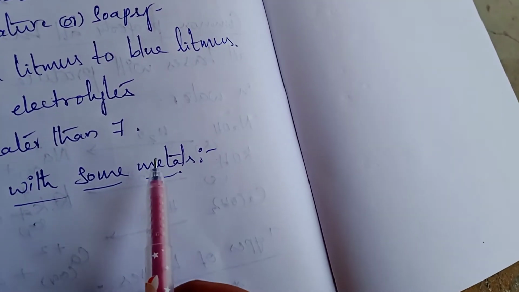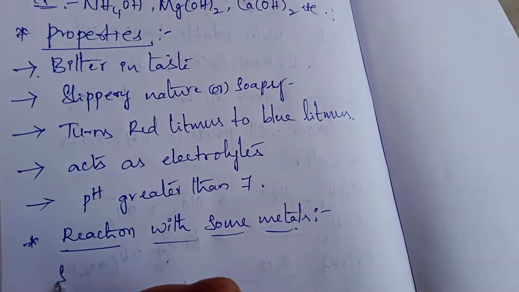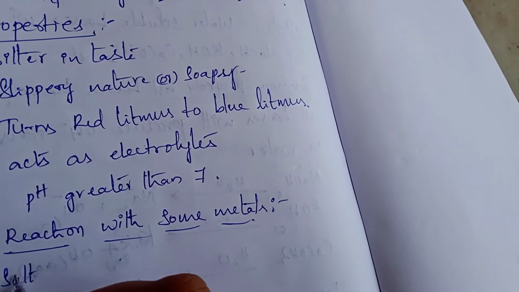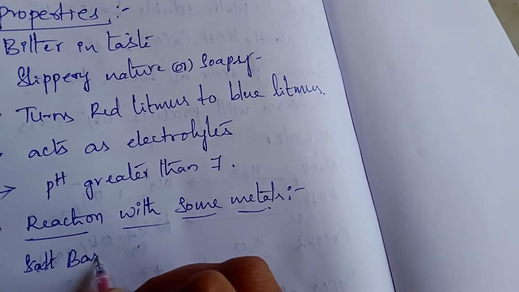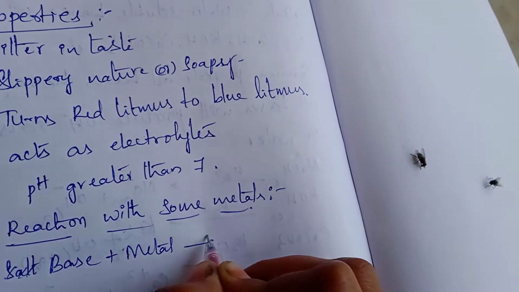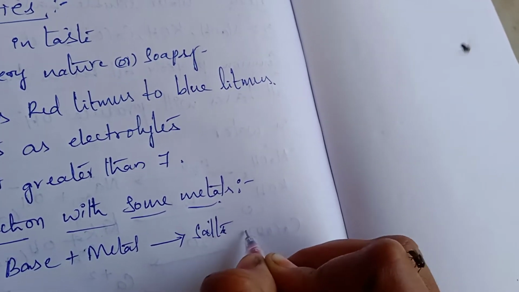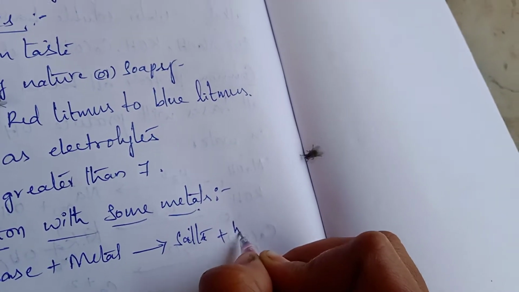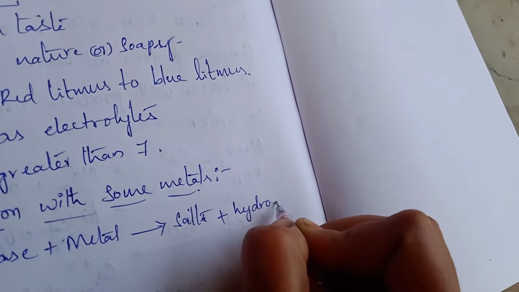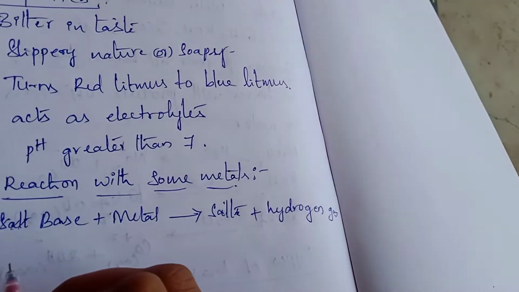So only some metals will be reacting with bases to form salt and water. So when the base is reacting with metal, what will be the products? Salt and hydrogen gas.